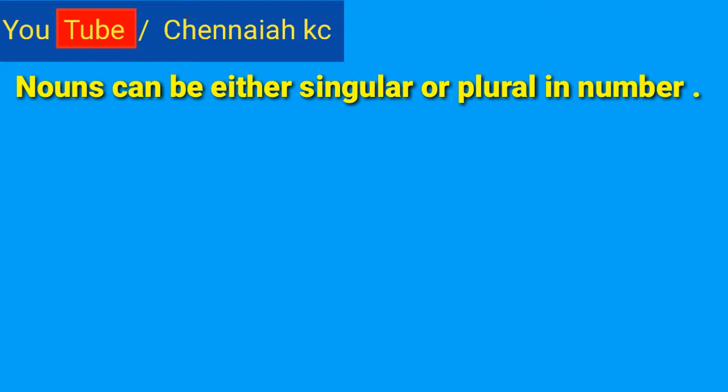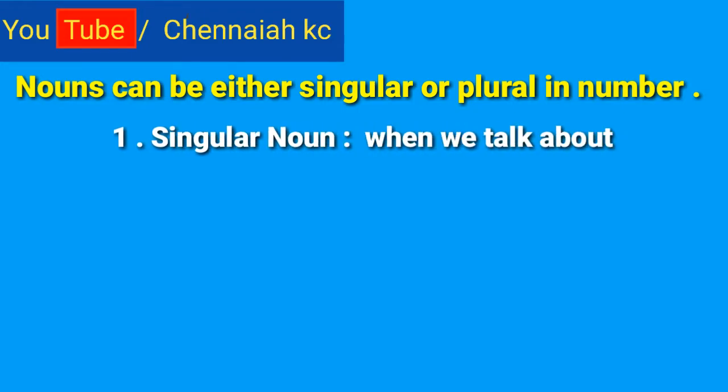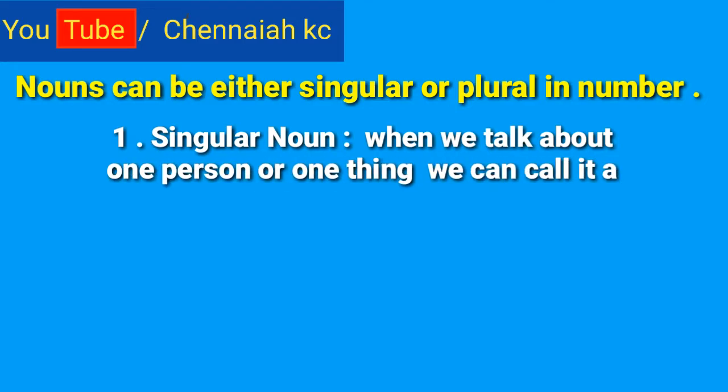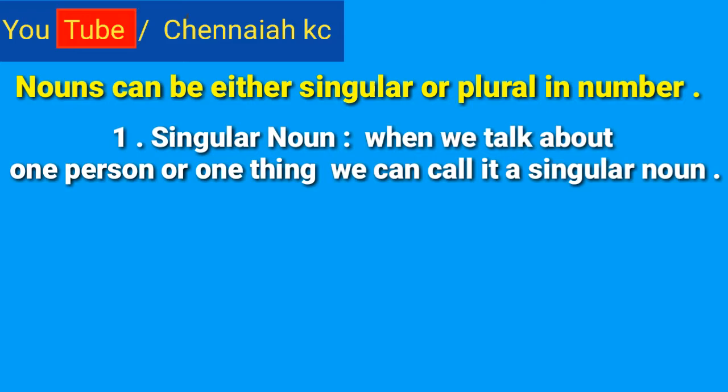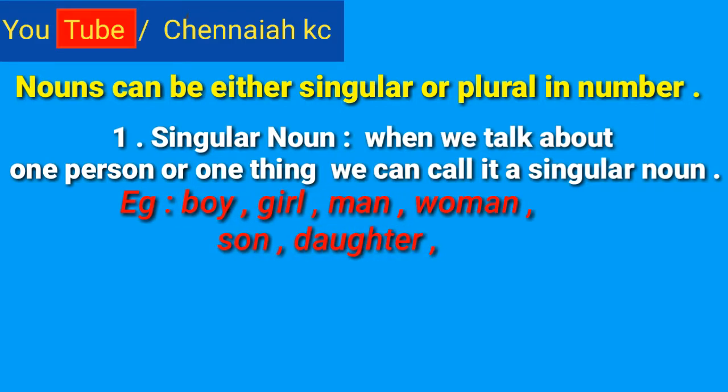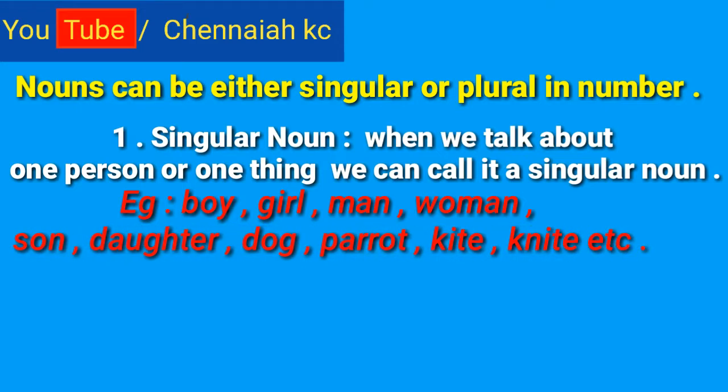See first one, singular noun. When we talk about one person or one thing, we can call it a singular noun. For example, boy, girl, man, woman, son, daughter, dog, parrot, kite, night, etc.